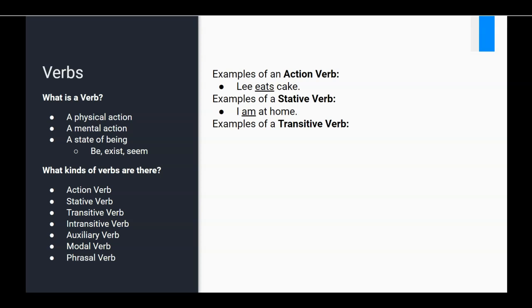Let's move on to this next term, which is the transitive verb. So an example could be I saw the dog. Really, what a transitive verb is, it's one that acts on something. Or another way of putting that is that it has a direct object. So the object of the verb, in this case, is the dog.